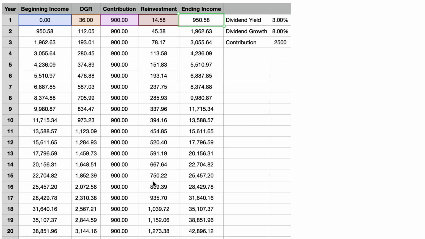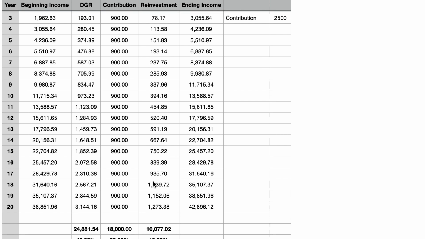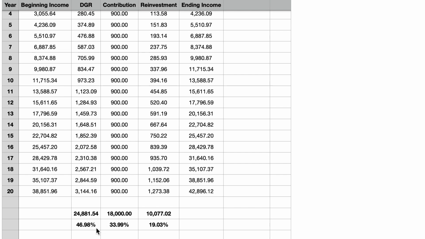If we break down the $43,000 of future annual dividend income, about 47% of it is derived from dividend increases. About 34% is a result of our contributions into the portfolio, and the final 19% is a result of dividend reinvestment. So about 66% of our dividend income came from factors other than our actual contributions into the portfolio. This points to the importance of reinvesting dividends and not discounting the power of dividend increases in the long term.